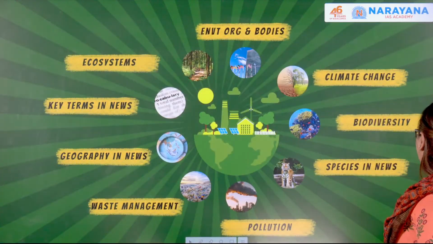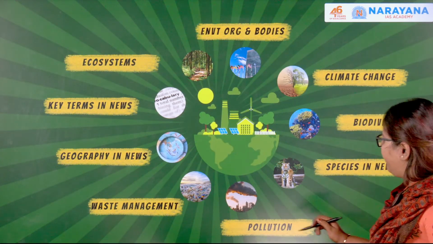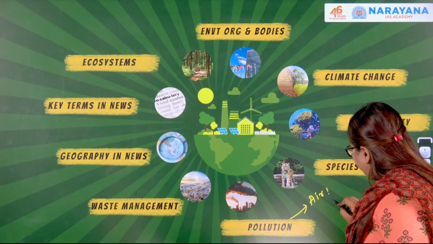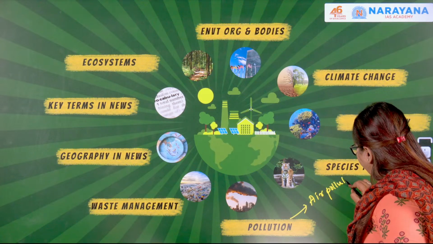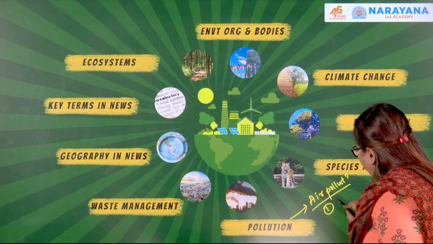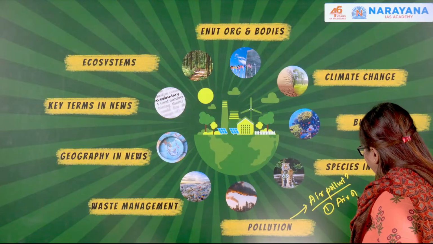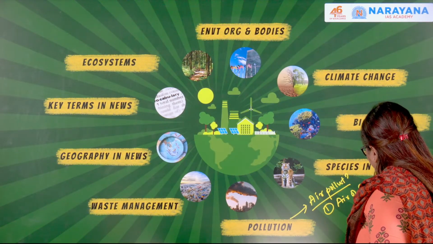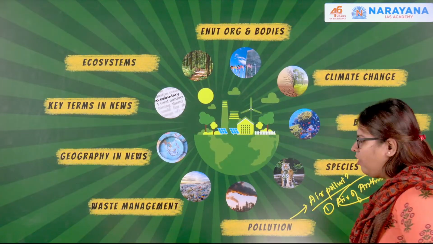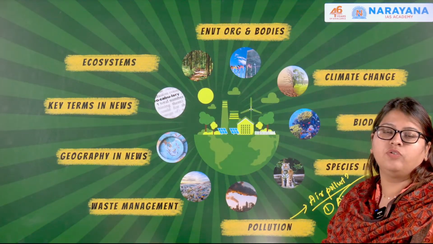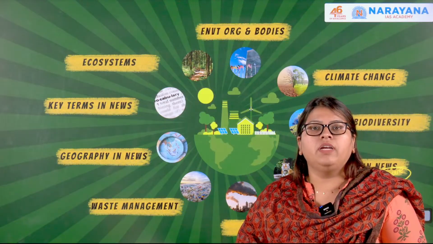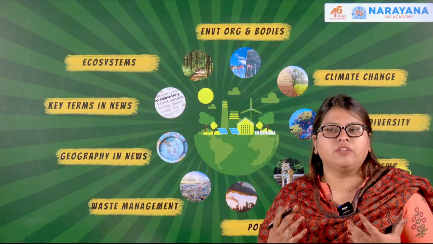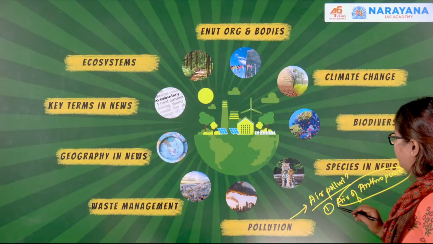Under air pollution we discussed three important topics. One was the Air of the Anthropocene initiative, a culmination of science as well as art in order to depict the amount of pollution that different countries have.